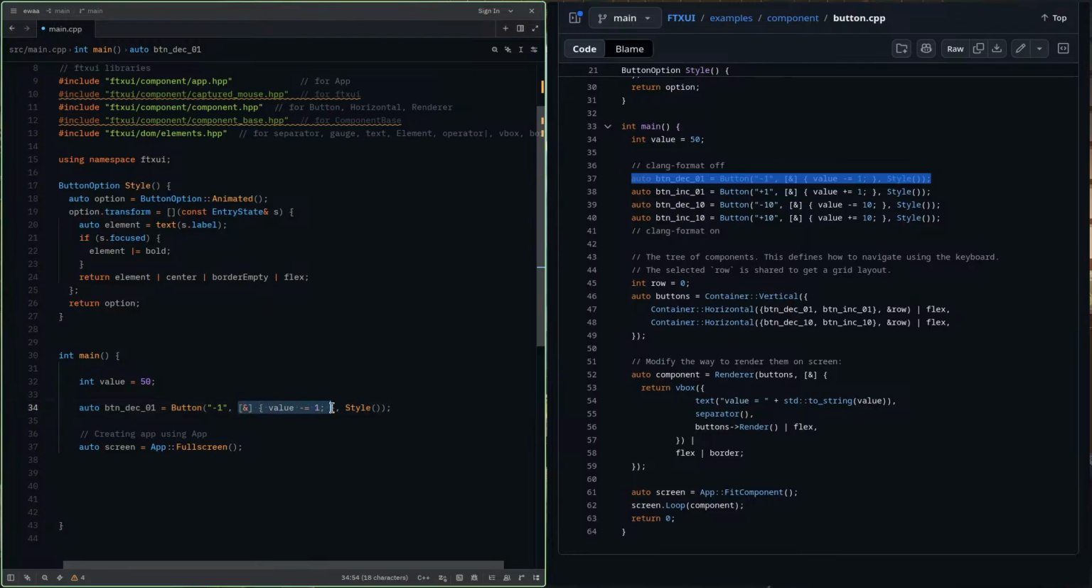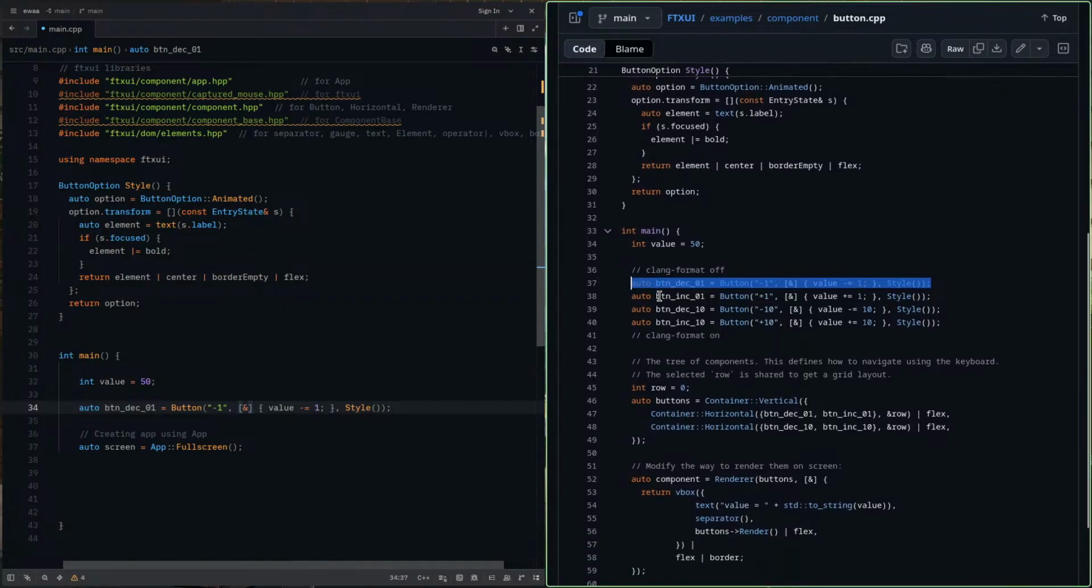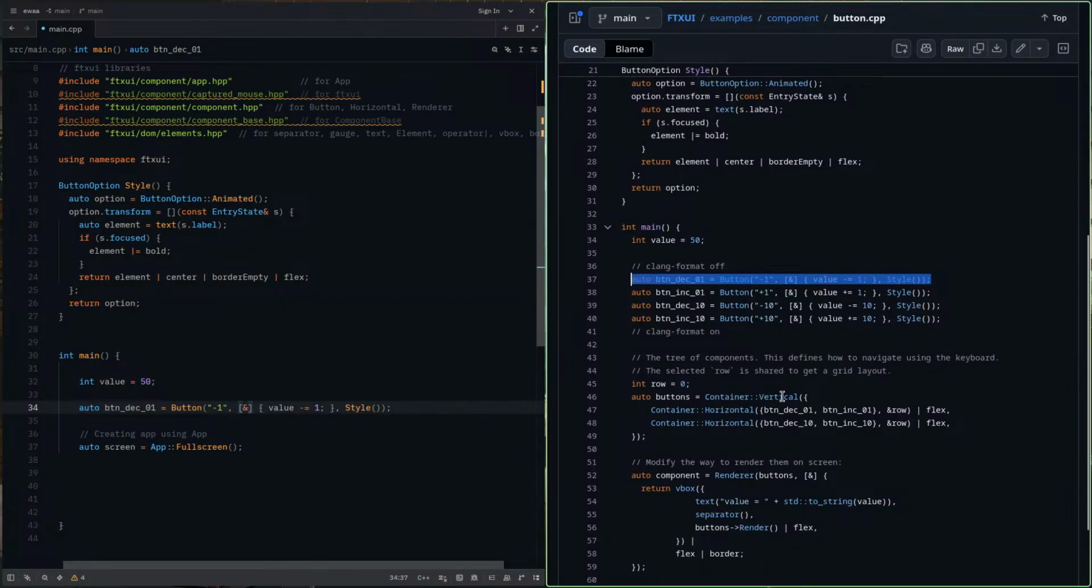Again, you see, this is a lambda function, and with this symbol it's going to use every variable defined outside of this lambda here, and then we decrease its value, and this is all this function is going to do. And then we have a custom style. Okay, so I'm not going to write all the formats. Now we have int row. Auto buttons. Now what is this thing? We are creating this container underscore vertical.